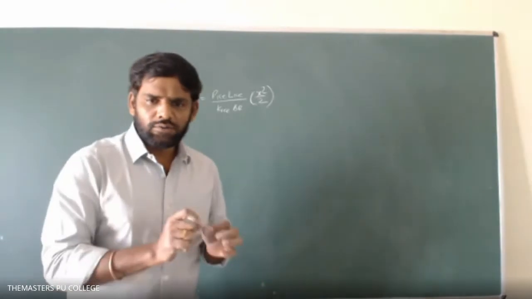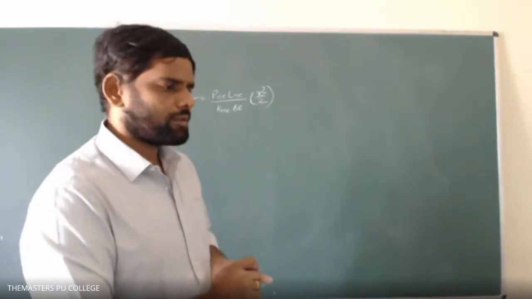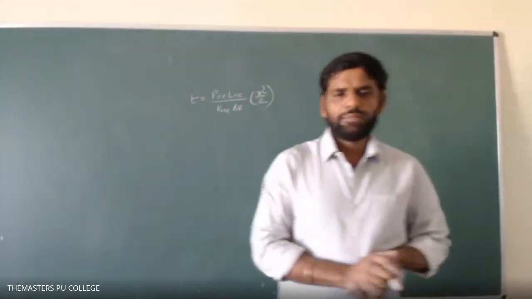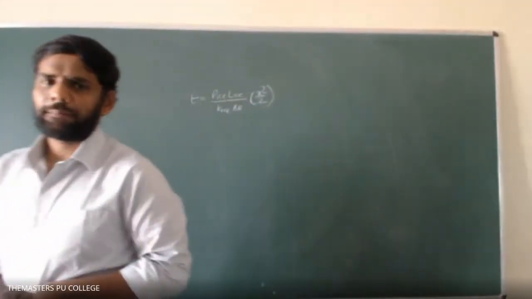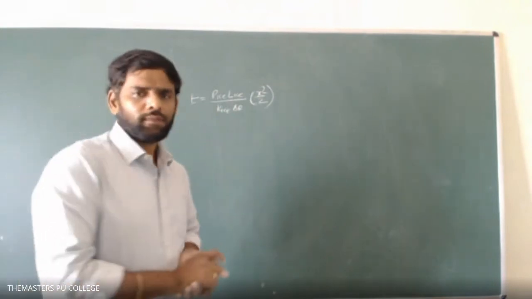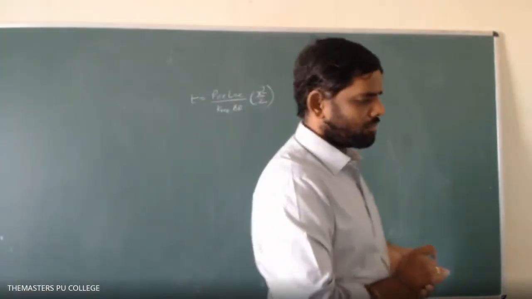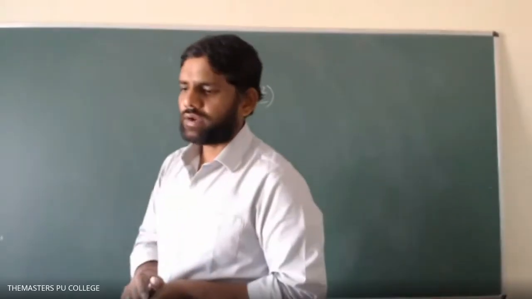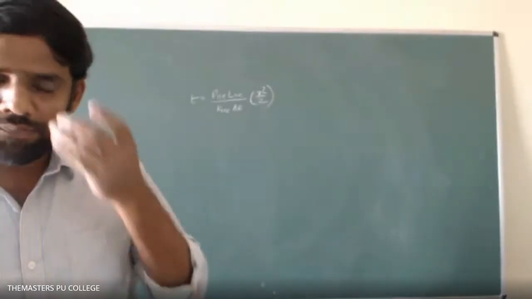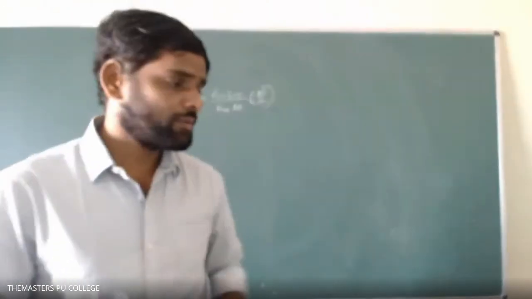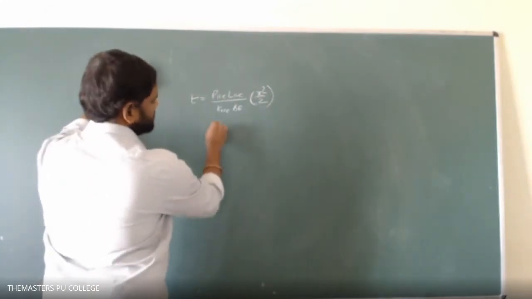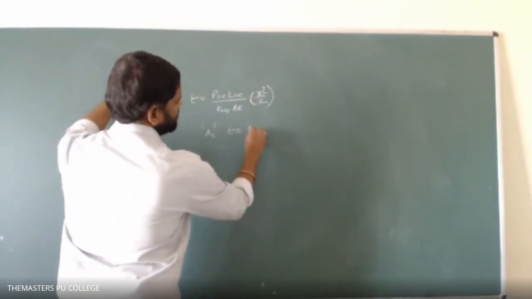Time taken to grow an ice layer from thickness x1 to x2.